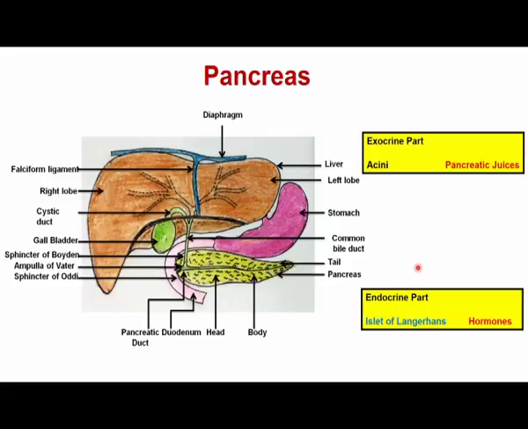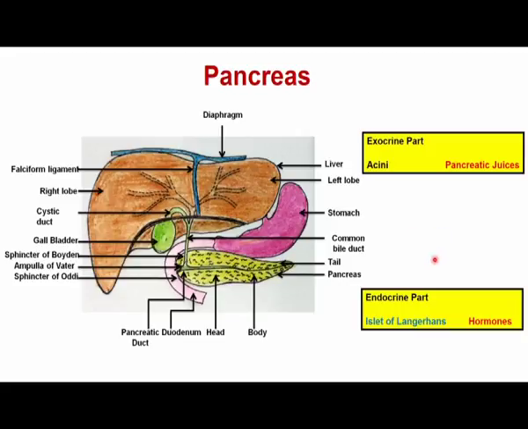The fourth cell is known as the gamma cells. The gamma cells secrete gastrin, and the gastrin, as we discussed when we were discussing the stomach, is required for stimulating the secretion of the gastric juices from the stomach glands.